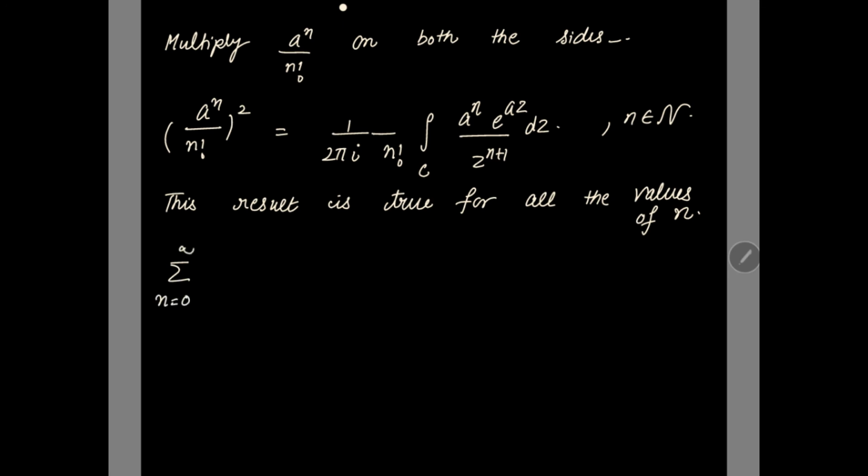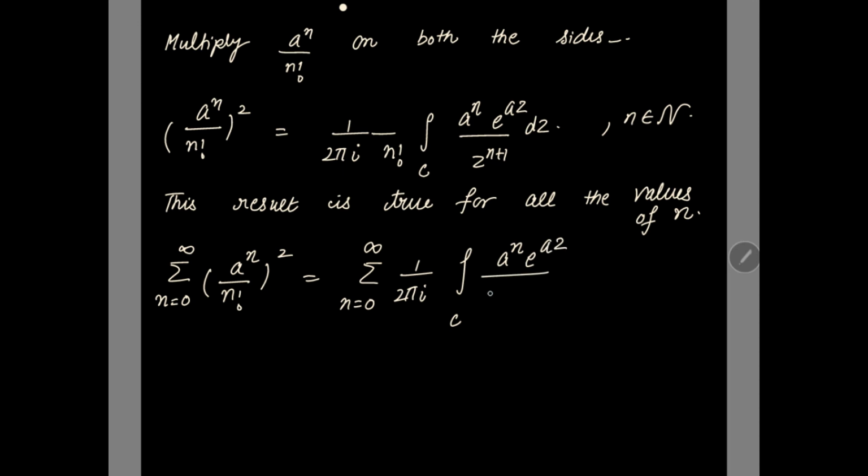over n, (a to the power n over n factorial) whole square is equal to summation n going from 0 to infinity 1 over 2 pi iota, taking n factorial inside the integral, a to the power n e to the power az over n factorial z to the power n plus 1 dz.